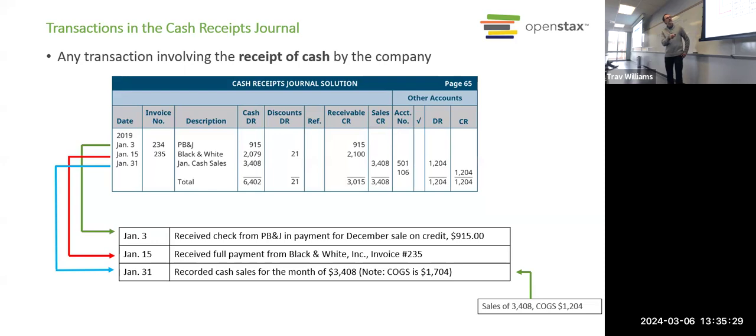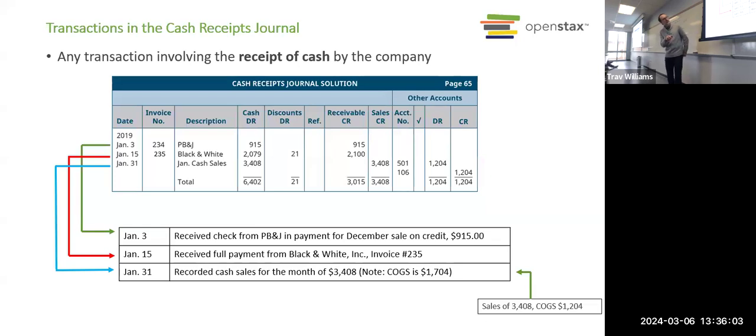Then on January 31st, this is where we are looking at a list of all the cash sales that we have for the month, and we're transferring that total here to the cash receipts journal. We could have recorded each of those cash sales separately, but that would have sort of cluttered up this journal. So sometimes a company will just track all of their cash sales, and then at the end of the period, journalize.